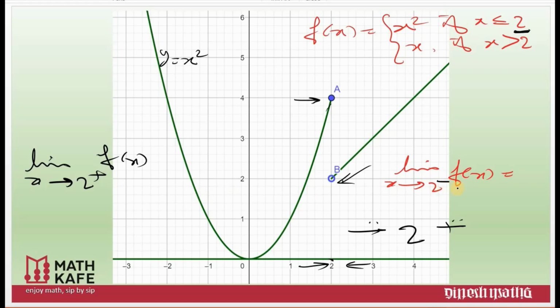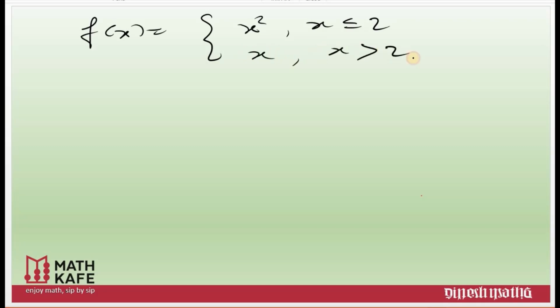This minus or plus has nothing to do with the evaluation of the limit itself, but it is one of the most important ideas for choosing the right piece of the function which was given to you. When you say limit x tends to 2 minus f of x, clearly you have to use x square. So this is the main case you need to remember when you evaluate the limit. Whenever you are given a function like this, x square for x less than or equal to 2 and x when x is greater than 2, this function is breaking at 2. If you want to find the limit at 2, you must approach 2 from the left of 2 and the right of 2.